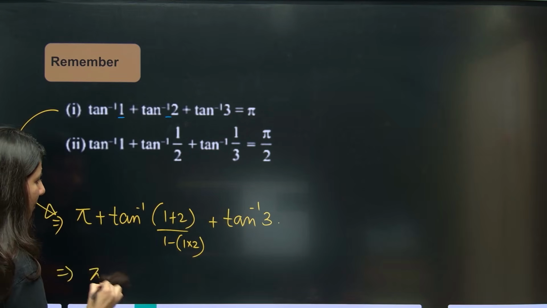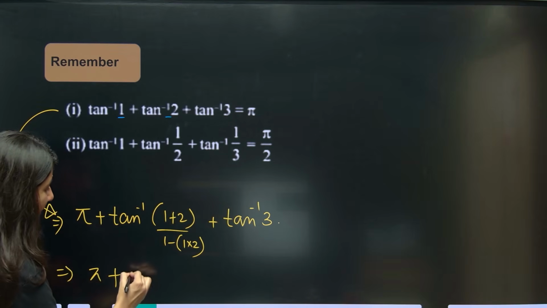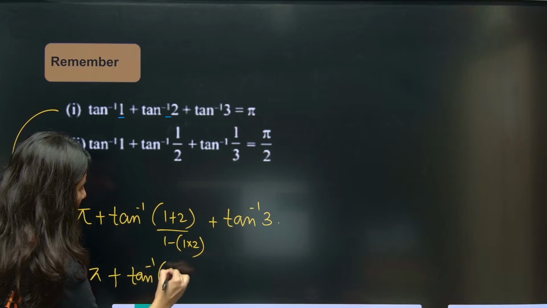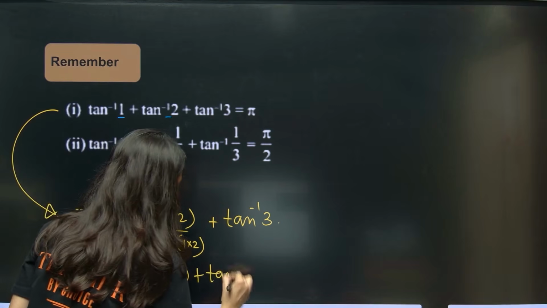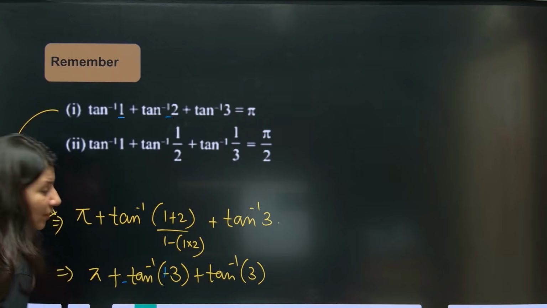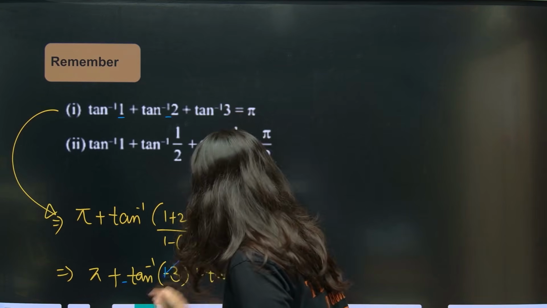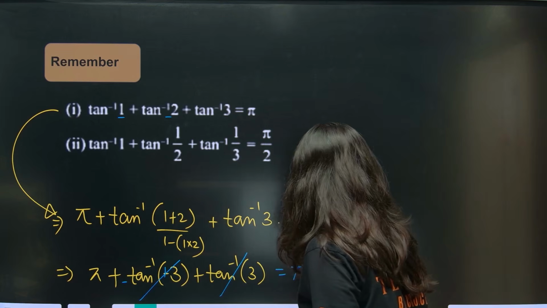So this is pi plus tan inverse minus 3, and this is plus tan inverse 3. And you know tan inverse minus something is minus tan inverse something. Remember property number 1. So minus tan inverse 3 plus tan inverse 3 cancel. This is going to be pi.